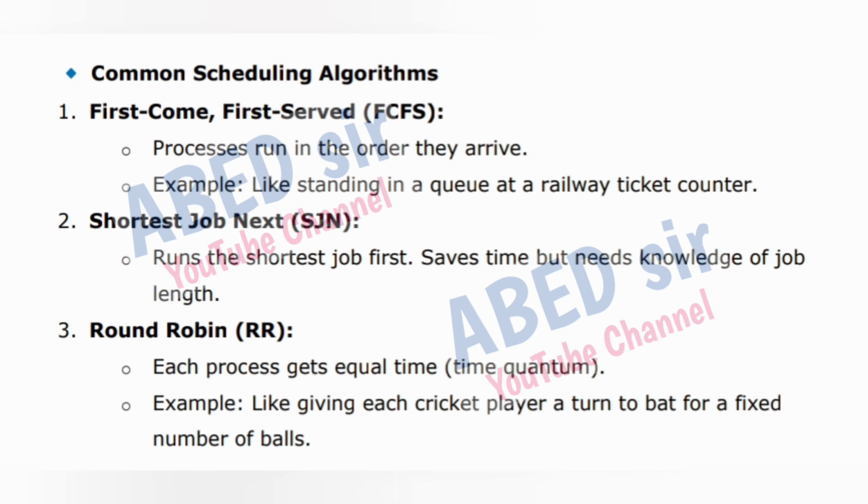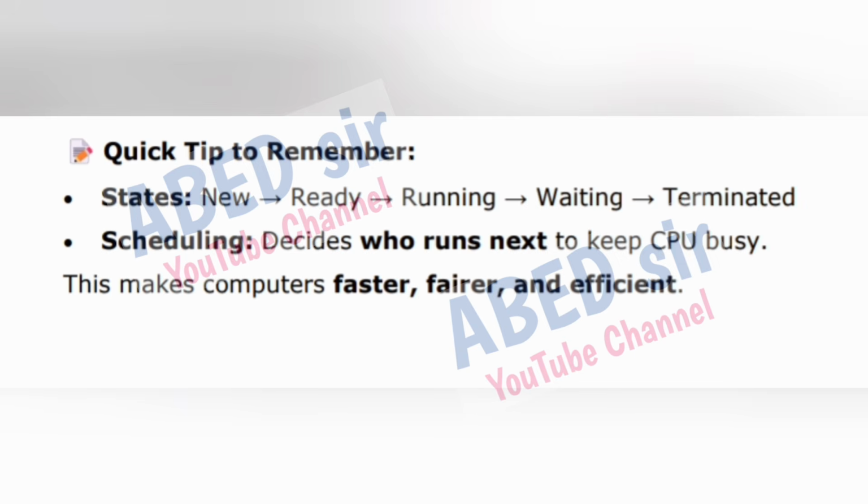3. Round robin, RR. Each process gets equal time quantum. Example, like giving each cricket player a turn to bat for a fixed number of balls. Quick tip to remember. States: new, ready, running, waiting, terminated. Scheduling decides who runs next to keep CPU busy. This makes computers faster, fairer, and efficient.